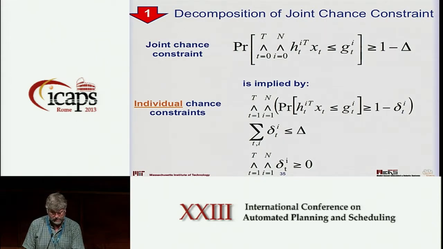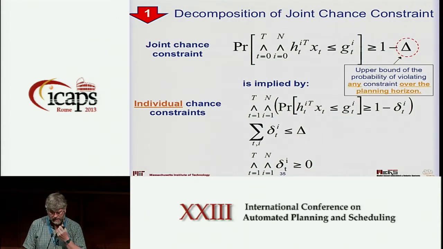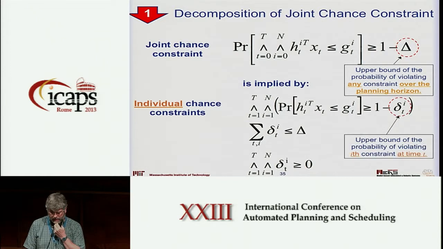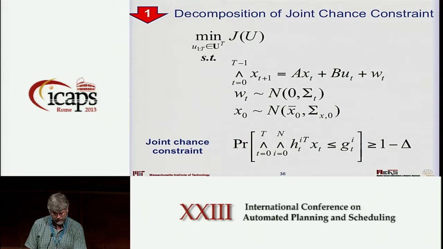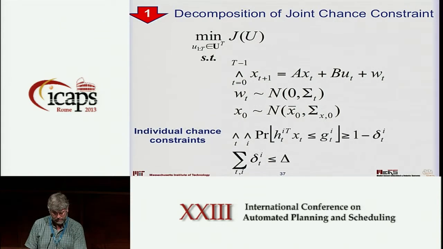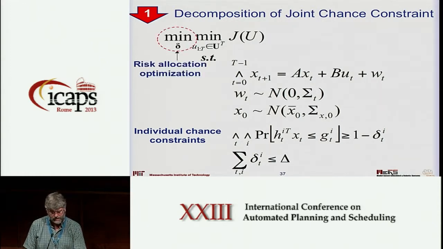Then we've introduced a lowercase delta, which is the risk of each individual constraint, and an additional constraint which says that the sum of the individual risks we take has to be within capital delta. The thing to note here is that the capital delta was a constant. The lowercase delta is a variable. We don't know it, so we need to solve for that lowercase delta within our optimization problem. So here we'll take our problem that we had before, distribute the chance constraint over the conjunction, and introduce lowercase delta as part of our optimization problem, and then we're ready to go.